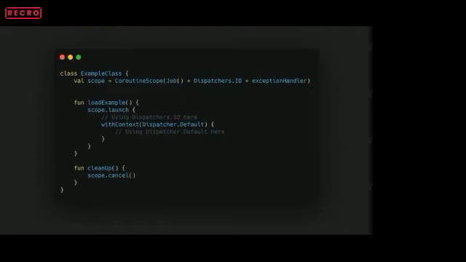A probable example is, let's suppose we have to perform some small disk operation. We can use Dispatchers.IO, and after getting that result, we have to perform some CPU-intensive task, like filtering a list or combining multiple lists, right? That can be performed on Dispatchers.Default. So it's quite an easy way of switching the dispatchers, or switching the threads as such, right?